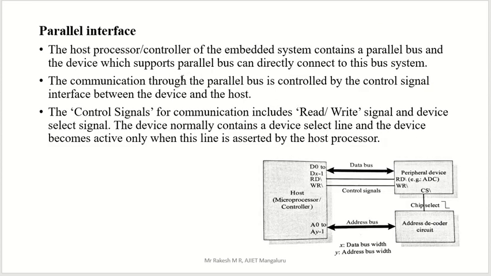Another interface we have is the parallel interface. The host processor of the embedded system contains a parallel bus, and a device which supports the parallel bus can directly connect to the bus system. The communication through the parallel bus is controlled by control signals between the device and host. Here we have the host. You can see this diagram. Here the peripheral device is there. The host will connect to the peripheral device.